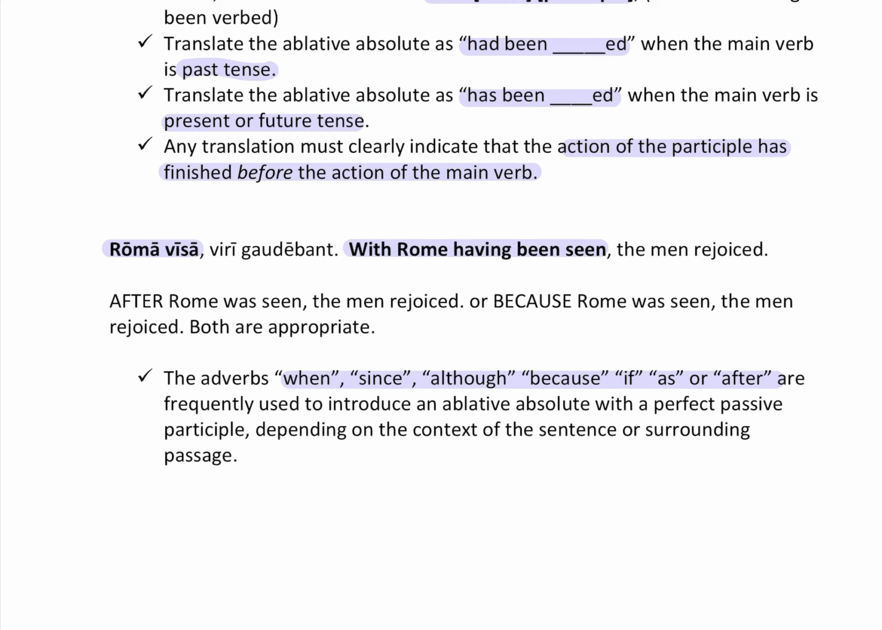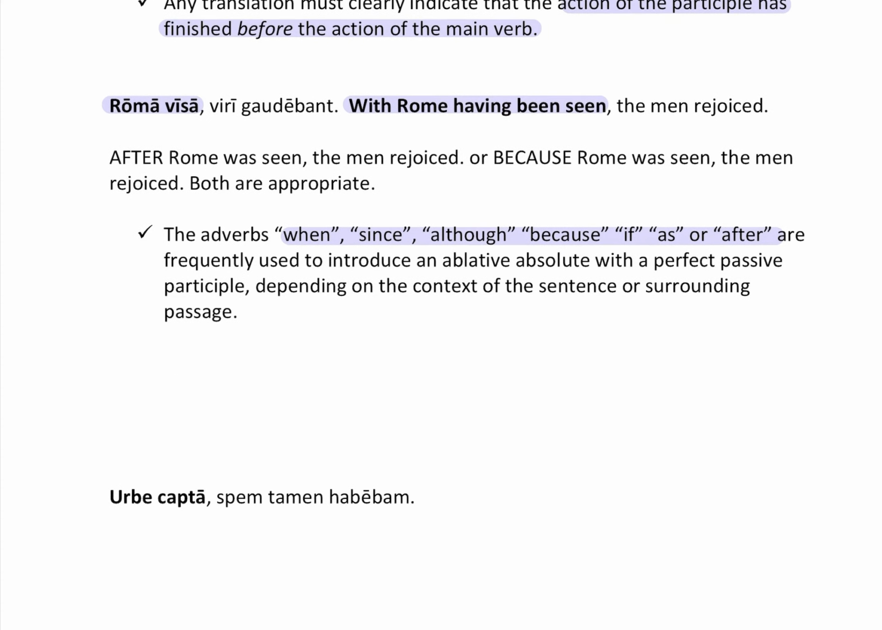The men rejoiced. But the action finished before the action of the main verb. It was seen first. They finished seeing it. It was done. They saw it. Then the men rejoiced. All right, let's look at another example.